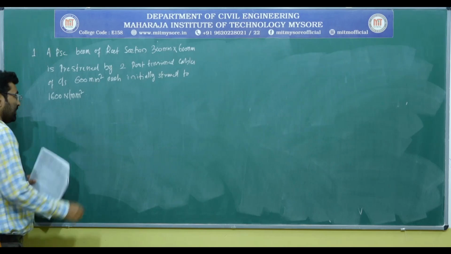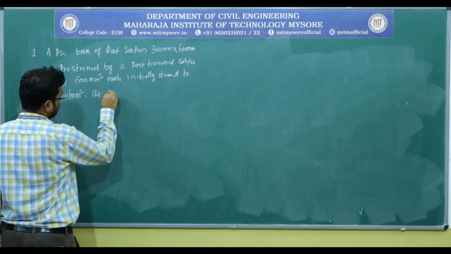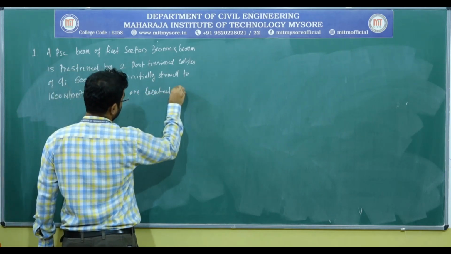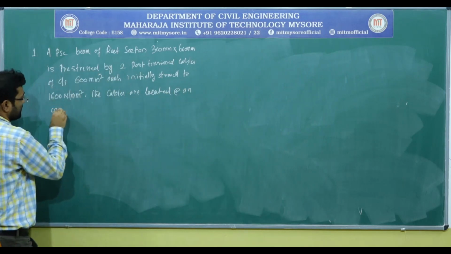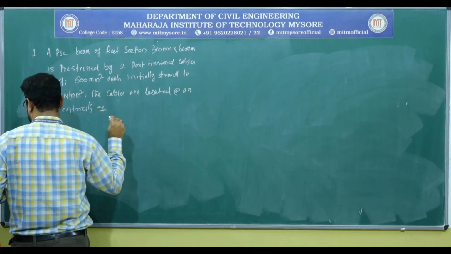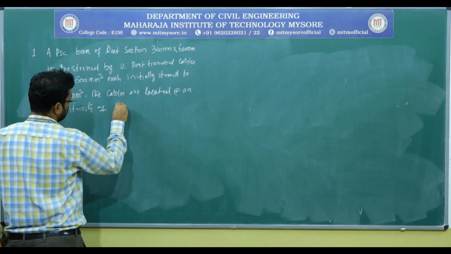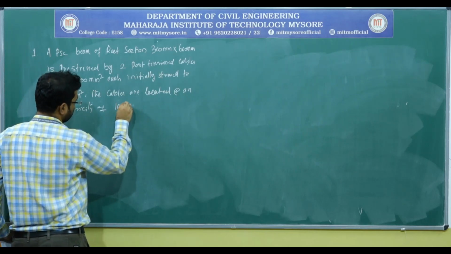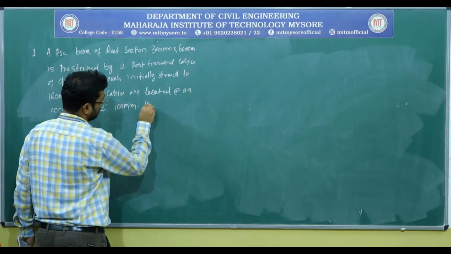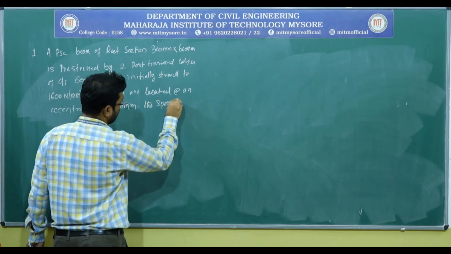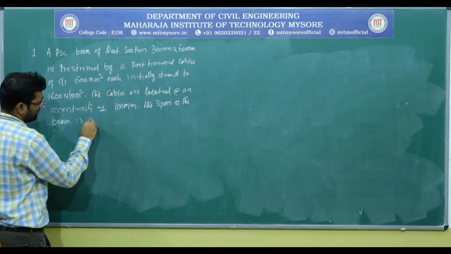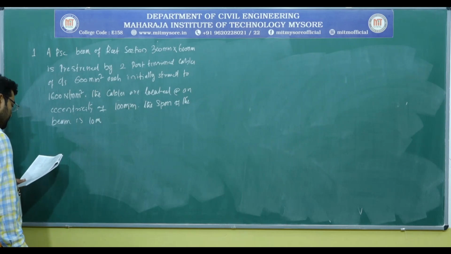The cables are located at an eccentricity of 100 millimeter. The span of the beam is 10 meter.